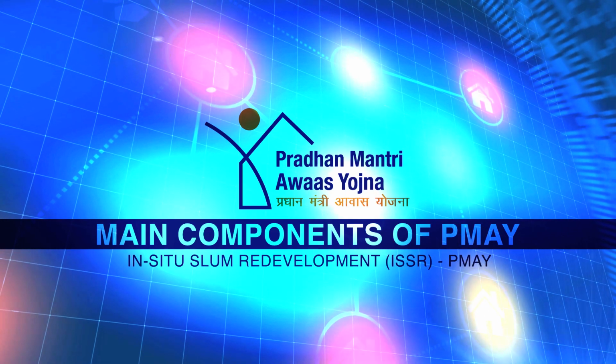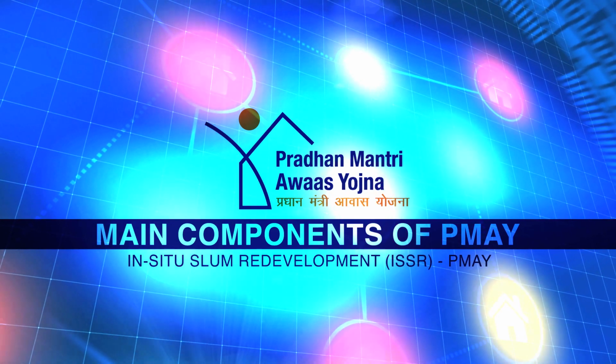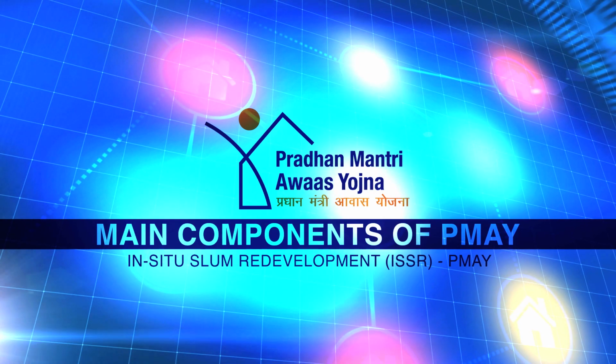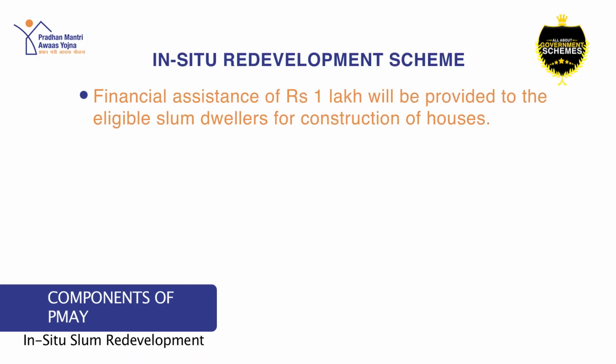Now we will talk about the component in situ slum redevelopment under the scheme Pradhan Mantri Awas Yojana. The objective of in situ redevelopment plan is to rehabilitate slums in collaboration with private organizations by providing homes to people living in disadvantageous conditions using land as a resource. While the respective state or union territory will decide the beneficiary contribution, the price of the house will be determined by the central government. Under this scheme, financial assistance of Rs 1 lakh will be provided to the eligible slum developer for construction of house.